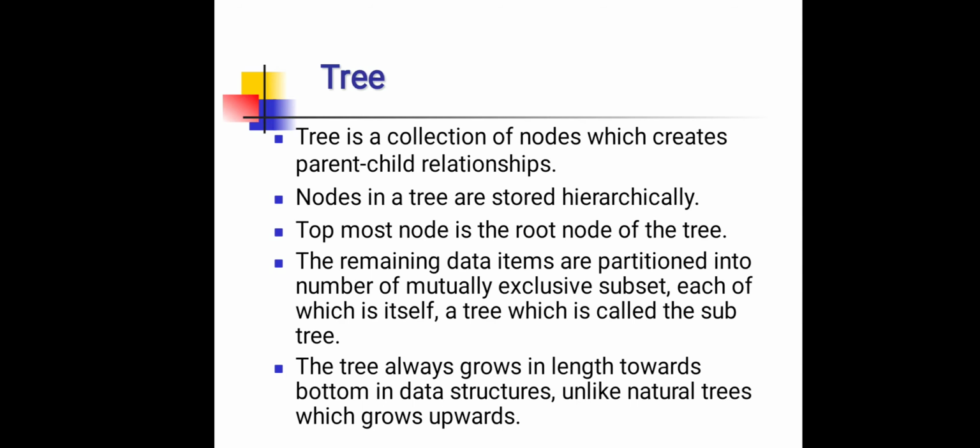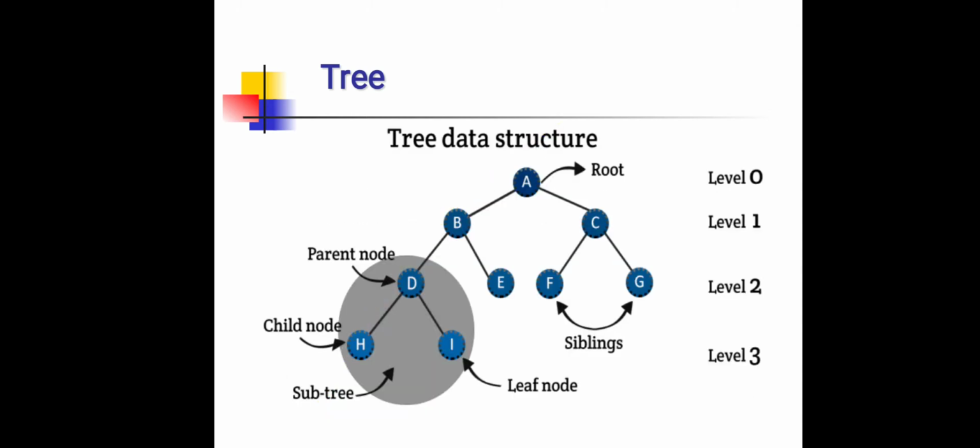Now we can discuss more about trees. Tree is a collection of nodes which creates parent-child relationship. Nodes in a tree are stored hierarchically. The topmost node in the tree is the root node of the tree. The remaining data items are partitioned into a number of mutually exclusive subsets, each of which is itself a tree, which is called the subtree. The tree always grows in length towards the bottom in data structures, unlike natural trees which grow upwards.